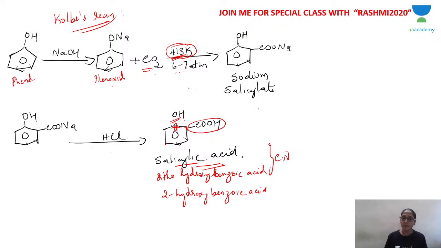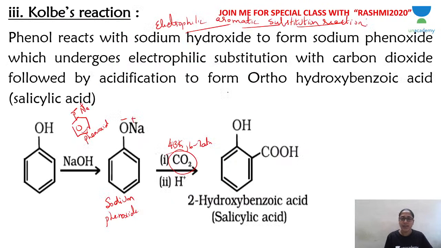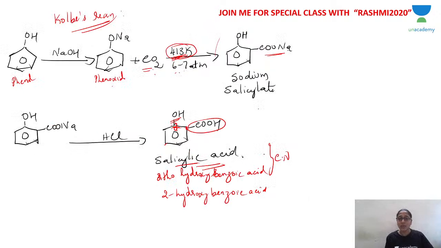Now, you might be wondering, ONa becomes OH and COOH should have been produced, is it not? Because in the textbook, that is how the reaction is given. They directly give you OH and COOH. In the previous equation, steps 1 and 2 are written together. But actually, you will get COONa, sodium salicylate is formed.